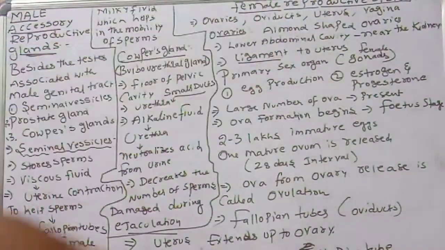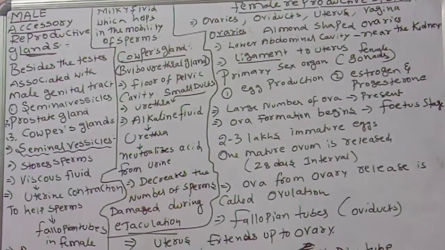These are all female reproductive system parts. Very, very important. And the ovaries are arranged in a complex manner. Complexity is more in the ovaries.